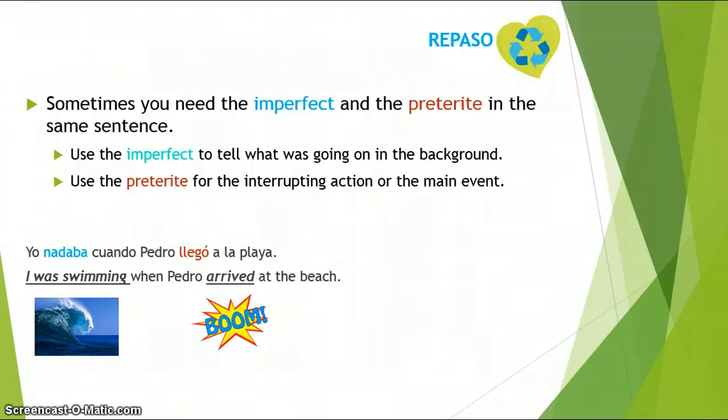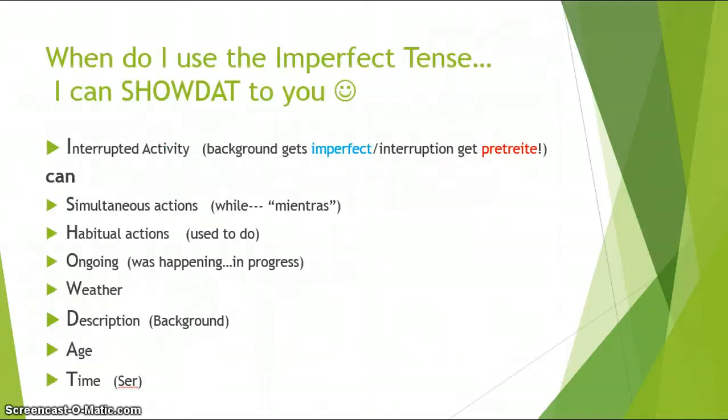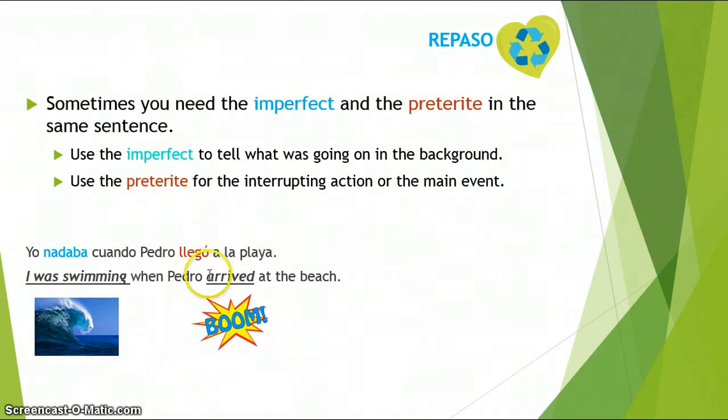Finally, sometimes you will need to have imperfect and preterite in the same sentence. I will use the imperfect to tell what was going on in the background, and I will use the preterite for the interrupting action of the main event. This is like what we just saw here with our acronym. That I is standing for interrupted activity, because our first one, our background gets the imperfect and the interruption takes the preterite. So, an example of this would be Yo nadaba cuando Pedro llegó a la playa.